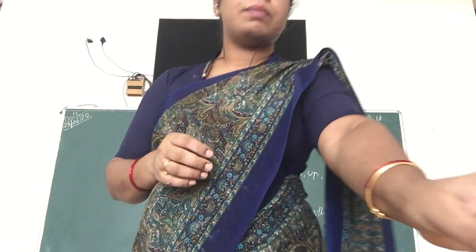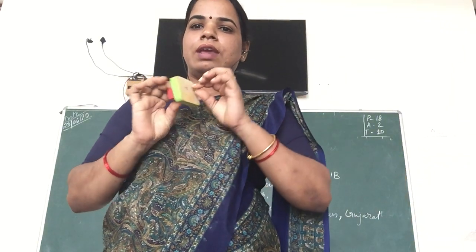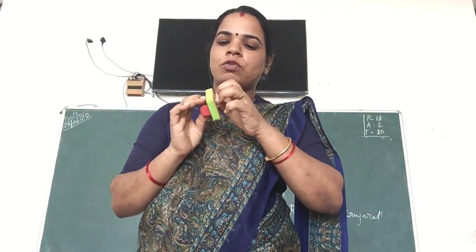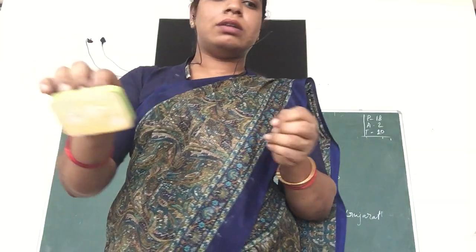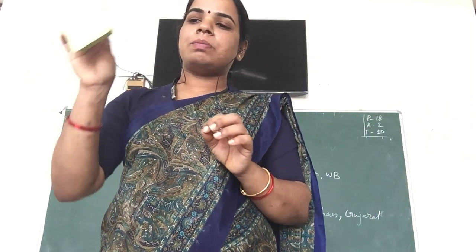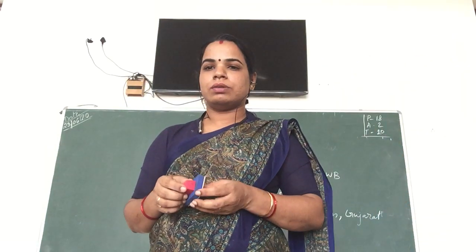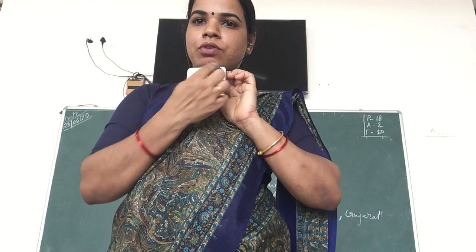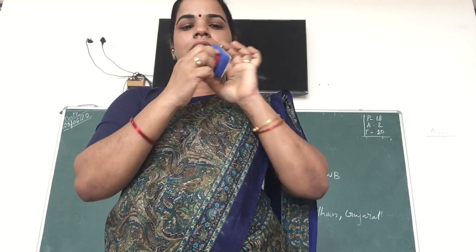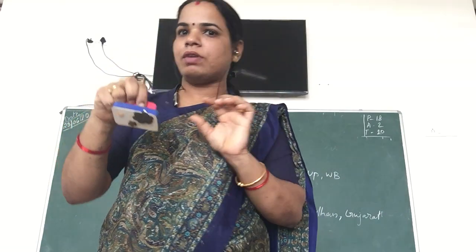For that purpose I am using the blocks. These are known as wooden blocks. These wooden blocks have carved designs, and we dip them into the water, color water or dye, and then press on the cloth. Then we get the imprints on the cloth. For that purpose I am using these wooden blocks. Here you can see the designs. There are also handles here, we hold here and then dip it into color.